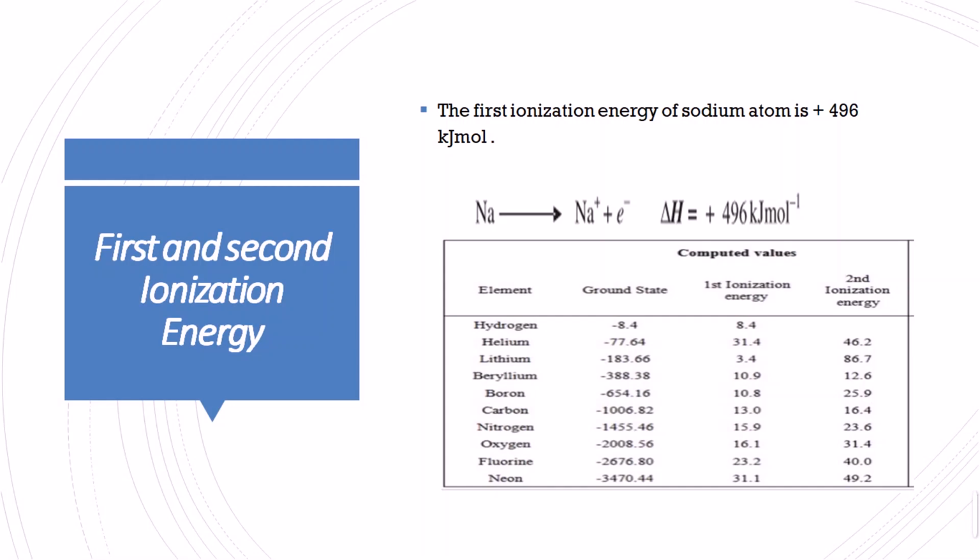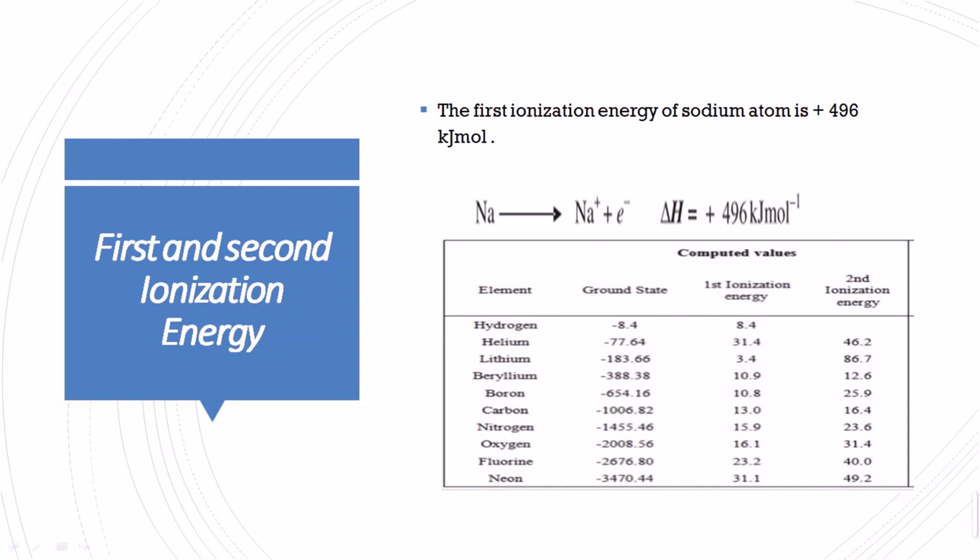Sodium atom has 11 electrons: 2 electrons in the first shell, 8 electrons in the second shell, and 1 electron in the third shell. So the first ionization energy of the sodium atom is the amount of energy required to remove the last valence electron from the third shell, and the energy that we require is positive 496 kilojoules per mole. Kilojoule per mole is the energy unit. So we need the amount of energy in the form of 496 kilojoules per mole.